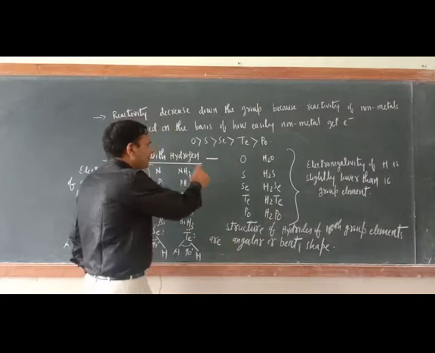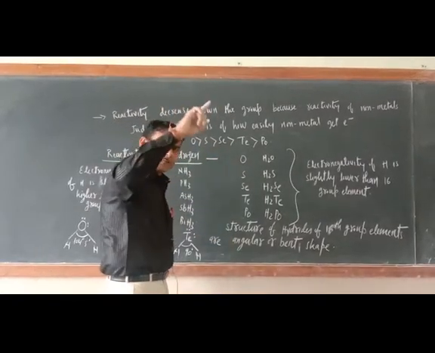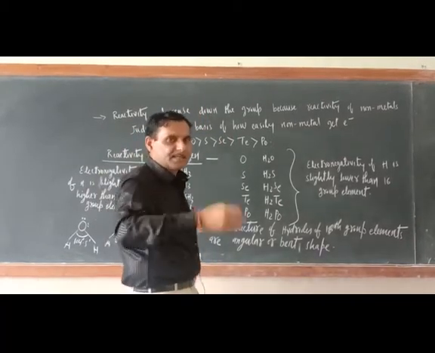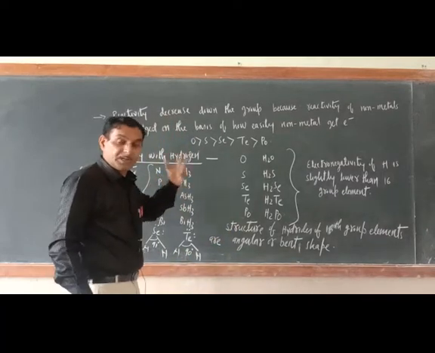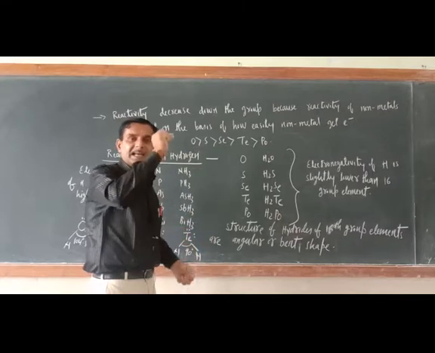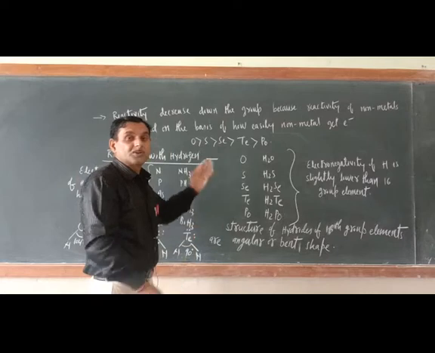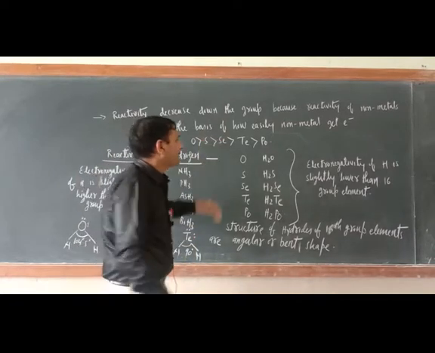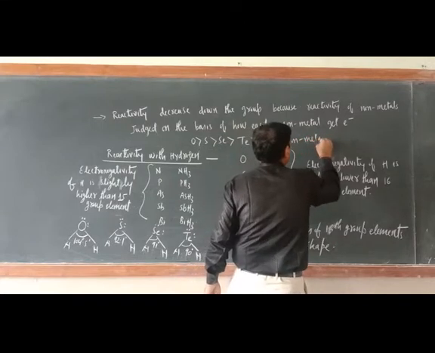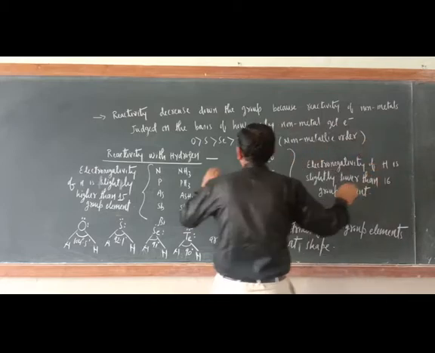So the reactivity of non-metals decreases down the group, but the metallic character, or reactivity of elements in terms of metal, increases down the group. In every group it is like that only. Let it be any group, metallic character increases down the group, non-metallic character decreases down the group. So this is the order for non-metallic character.